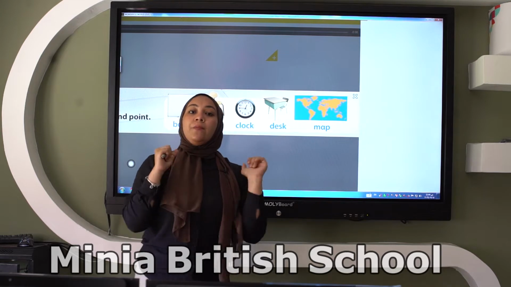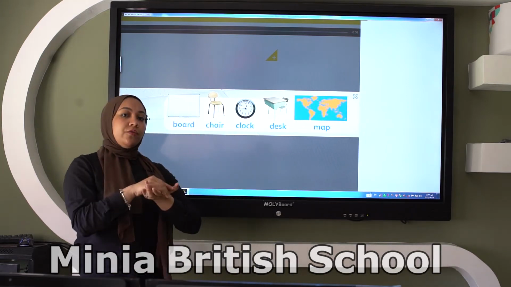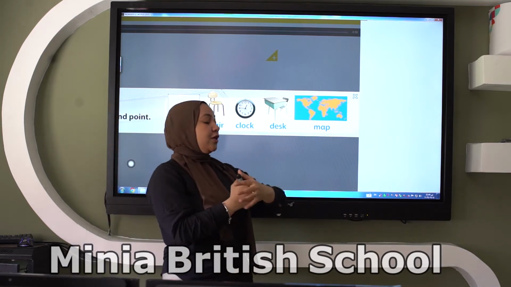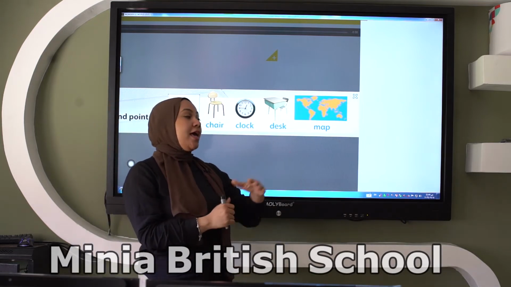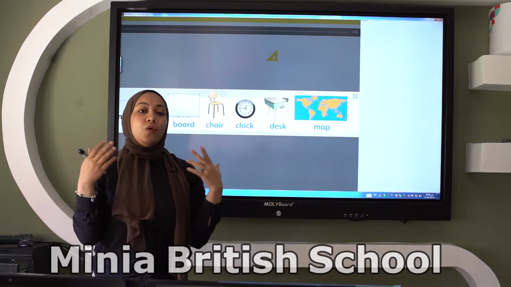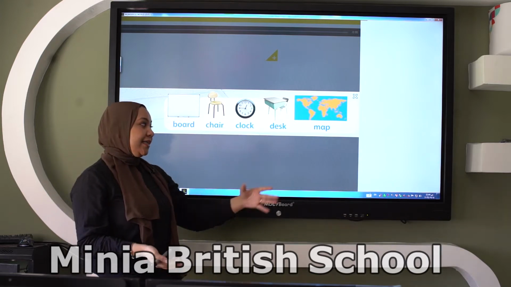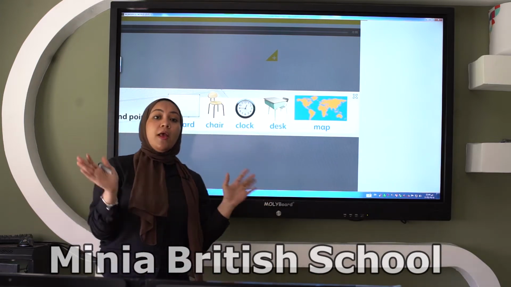Desk, good job. Desk, we put things on the desk, like we put books on the desk. Good job. And the last thing we have here in the classroom is a map. A map is something so we can know places, know where we will go and how we will go there. It helps us to know places.